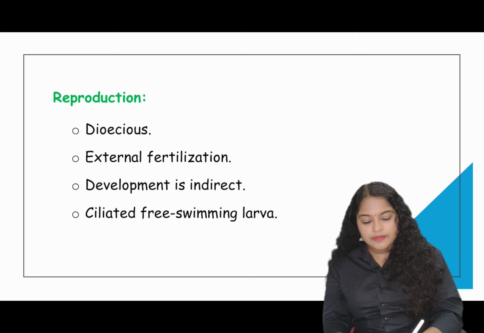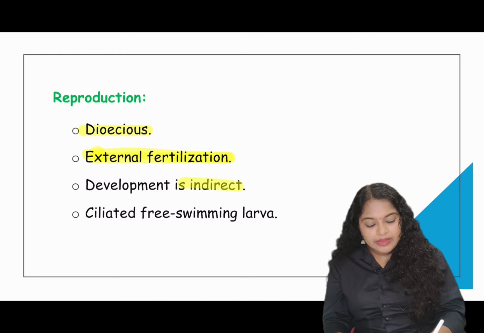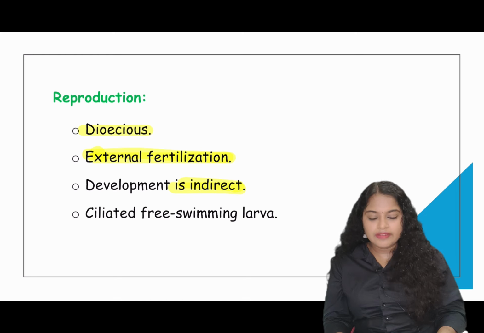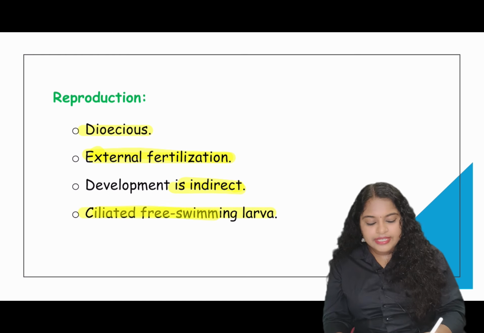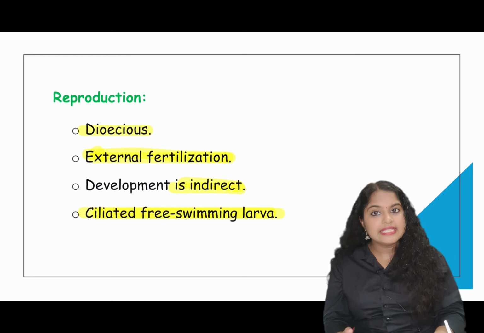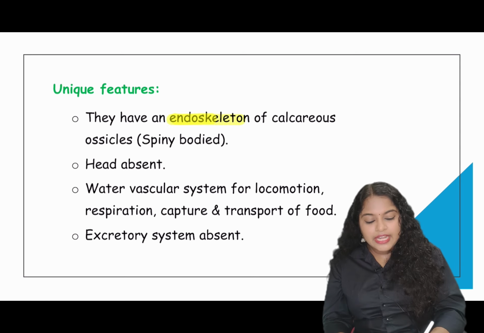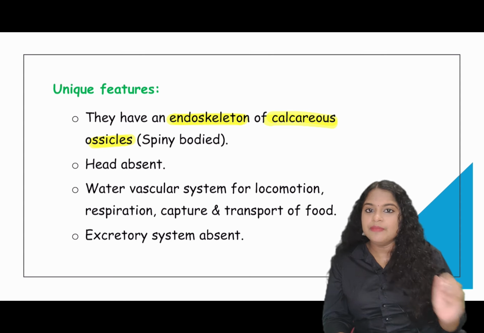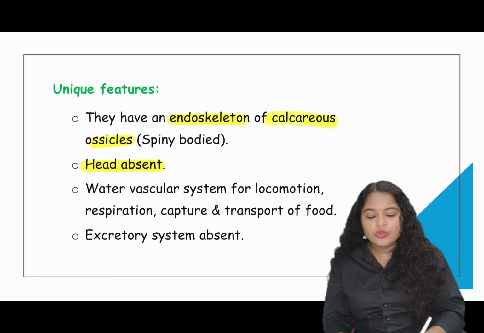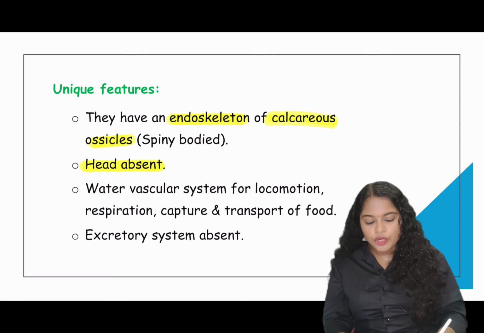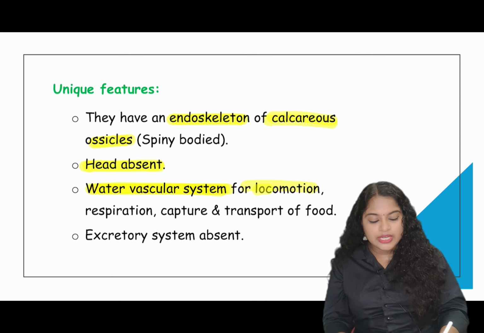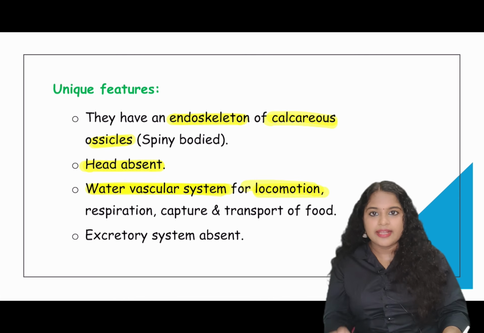These echinoderms are dioecious. Their fertilization is external. Their development is indirect, through a larval stage. Ciliated free-living larvae are present. Now, on to the unique features of this phylum. Their endoskeleton is made up of calcareous ossicles, that is spiny bodies. They do not have a head. So, head is not present. A water vascular system is present for locomotion. Before this, we have learned about the water canal system.